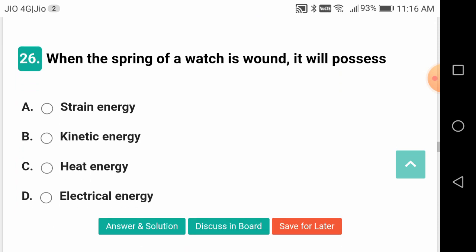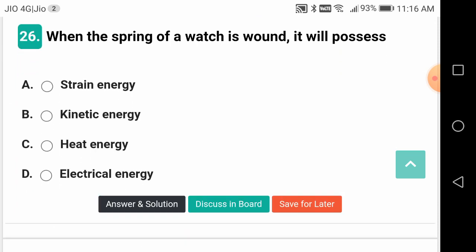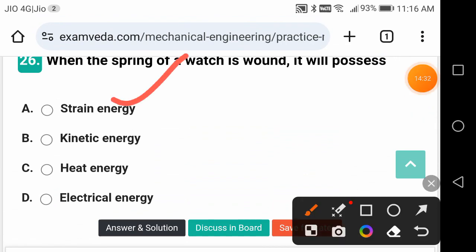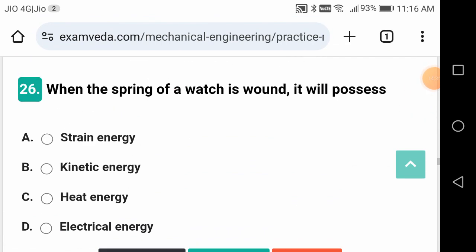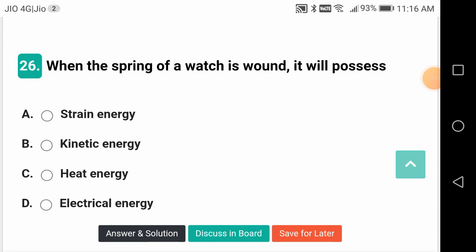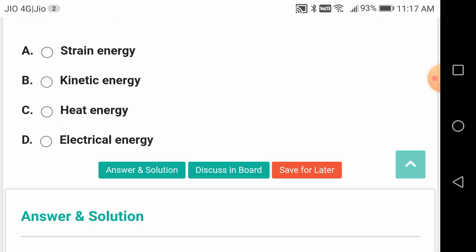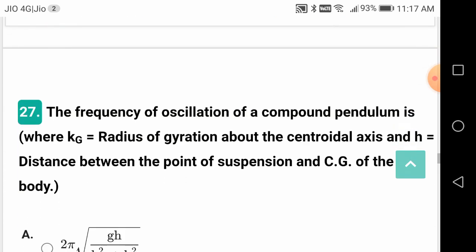When the spring of a watch is wound, it will possess which energy? It will possess strain energy, because when it is wound its dimensions undergo change. So because of that, it will have strain energy. Kinetic energy will be possessed if it is moving. Heat energy and electric energy are ruled out.